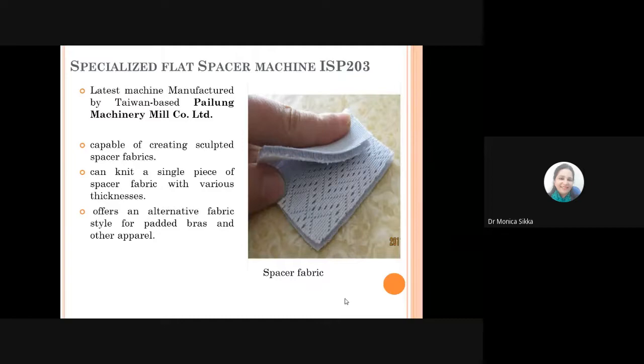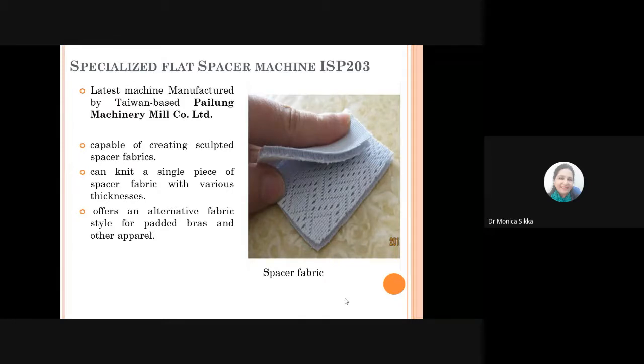Now, another application of this flat knitted spacer fabric is done through the latest machine manufactured by the Taiwan-based Fire and Machinery Mill Company Limited. It claims that it is capable of creating sculpted spacer fabric.